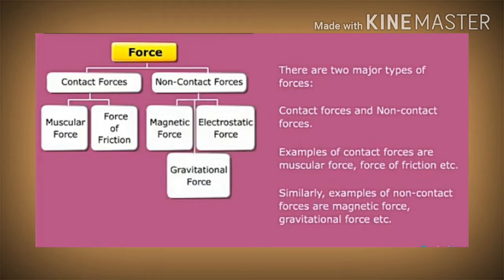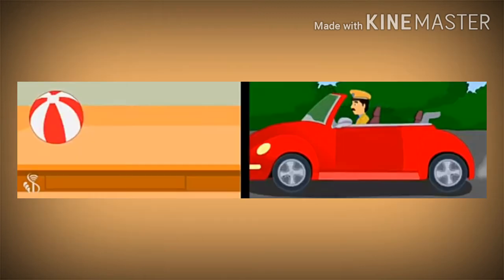Now we see about friction. When a ball is kept on a table and pushed a little, it moves ahead and gets slow and stops. This is because of the force of friction between the ground surface and the object in motion. In the absence of friction force, the object would have remained in motion. Frictional force is very useful in daily life. We can walk easily on the floor, on the ground, due to the frictional force. Otherwise, we would slip.